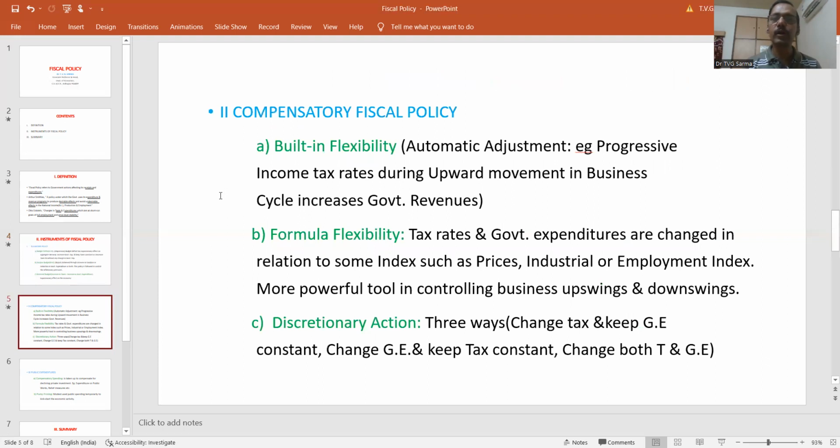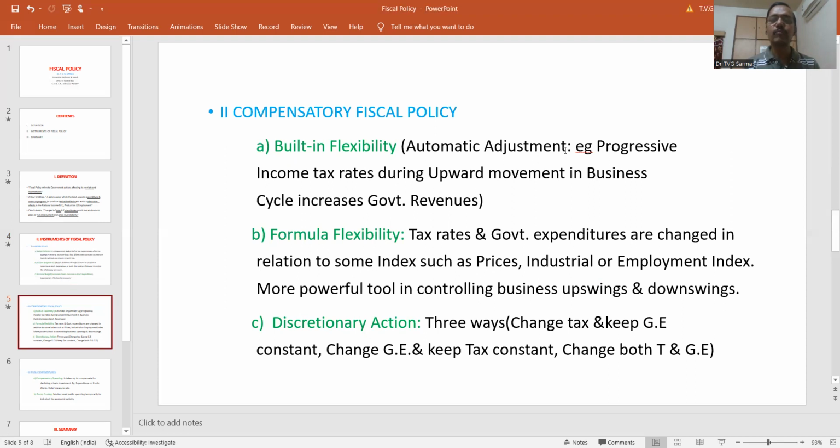The second tool under fiscal policy is the compensatory fiscal policy. Compensatory fiscal policy again has three subcategories. What are those? Built-in flexibility, formula flexibility, and discretionary action. Now, the words themselves clarify what these concepts are. For example, built-in flexibility. Built-in flexibility means an automatic adjustment is there within the budget itself. Within the budget itself, there are some mechanisms